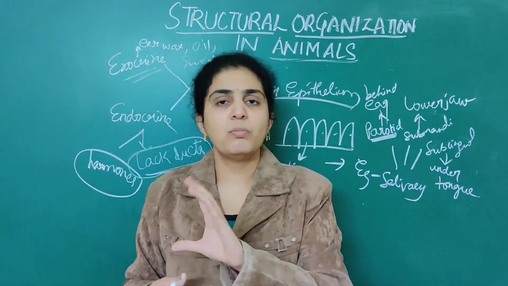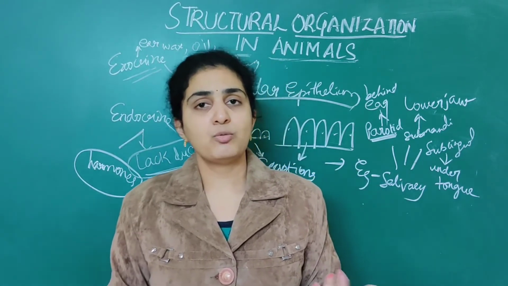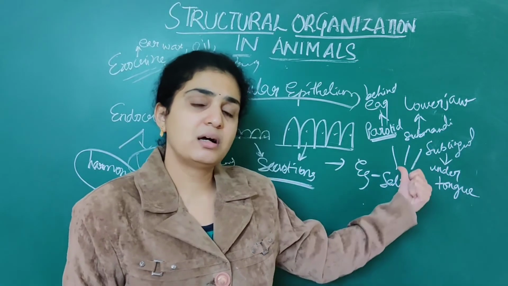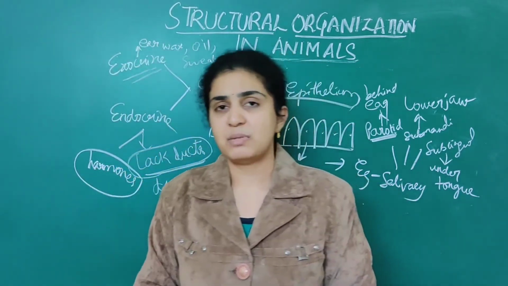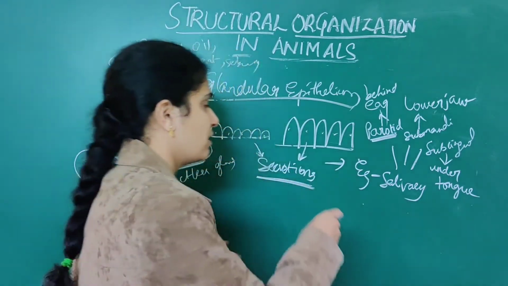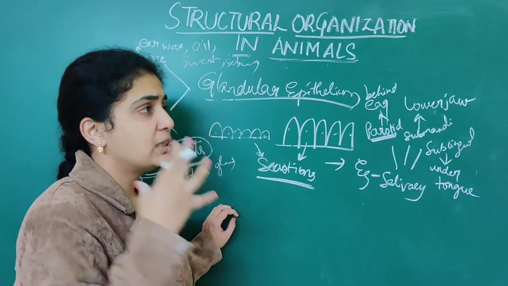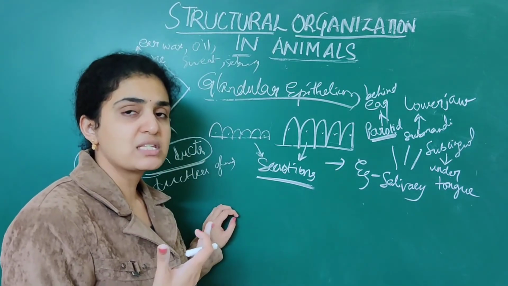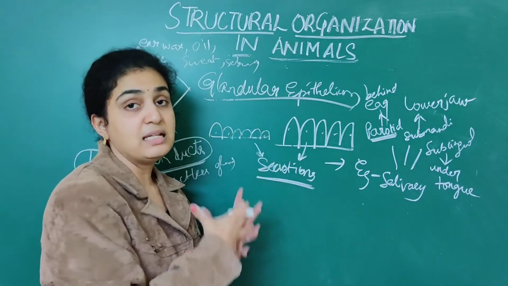Cuboidal has cube-like cells, all single layered. Examples of cuboidal epithelium are anything related to the kidney, nephrons or the proximal convoluted tubule. Next, columnar epithelium; among the numerous examples I have given, one is the intestine.